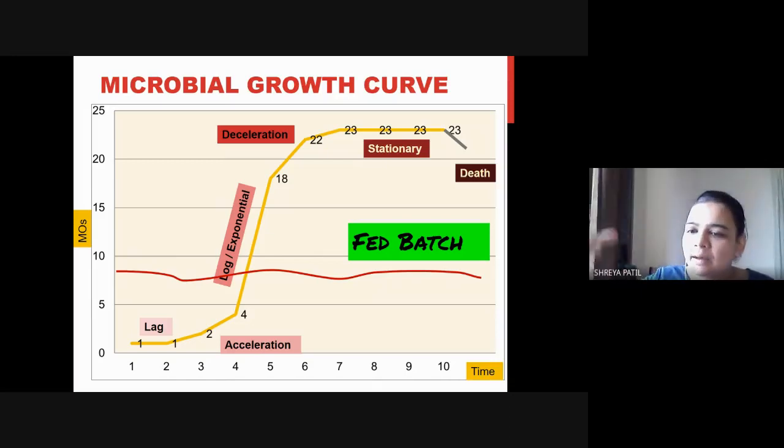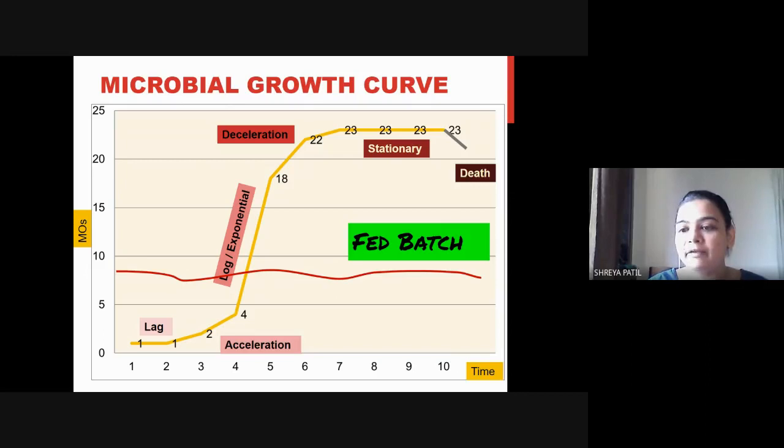So after some multiplication, the microorganism may lose that gene, and we can have a population in which more are without the gene of interest and less are carrying the gene of interest.